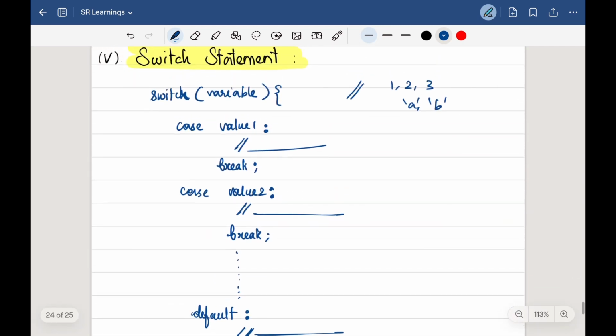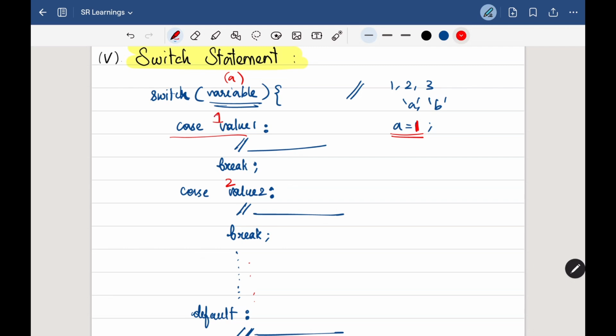For example, if the variable is a equal to 1 and I'm passing a over here, and I'm giving the options as case 1, case 2 and case 3, etc. Now if the value of a is 1, instead of checking a condition, it simply goes to case 1.